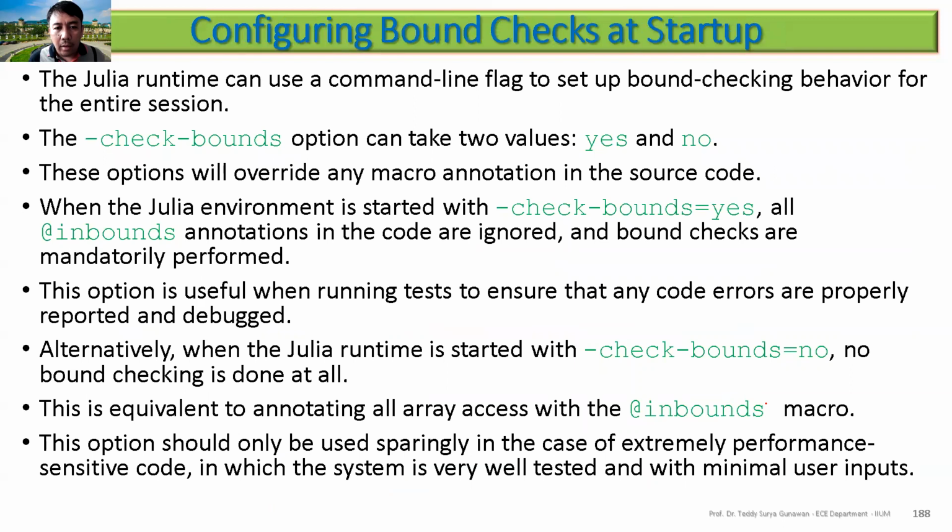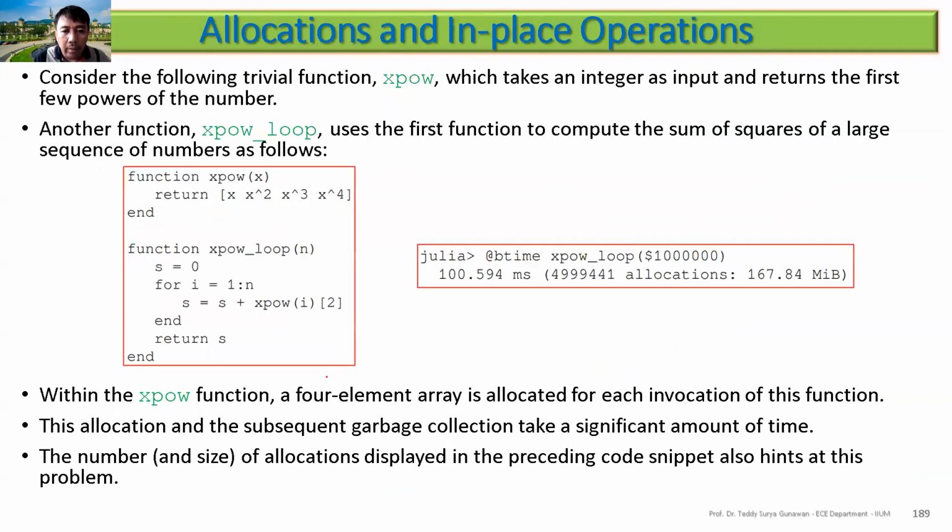Then you can also use check-bounds. It means that when you run Julia, you run Julia with the flag check-bounds equal to yes or no. Yes means you will check everything, and the inbounds will be ignored. If no, then it will not do the checking at all.